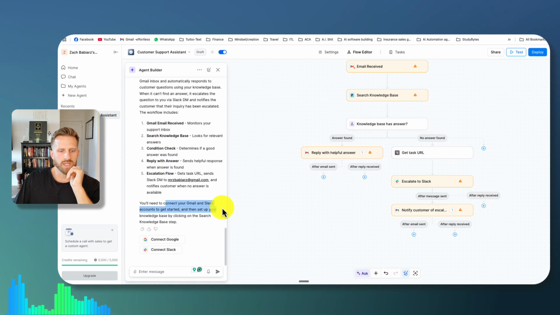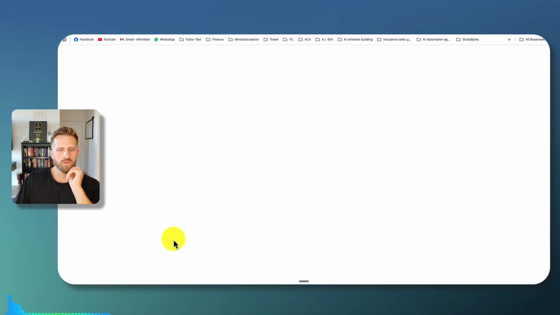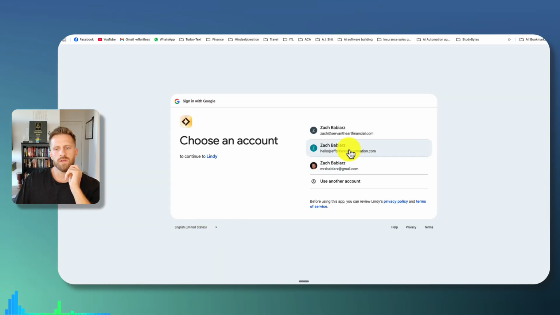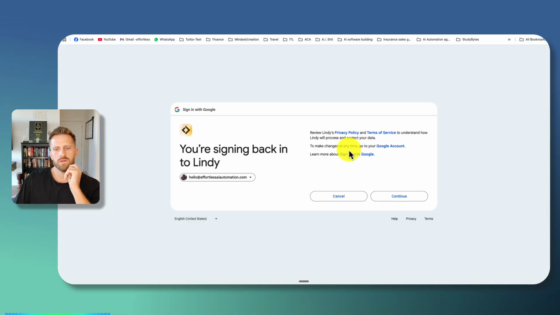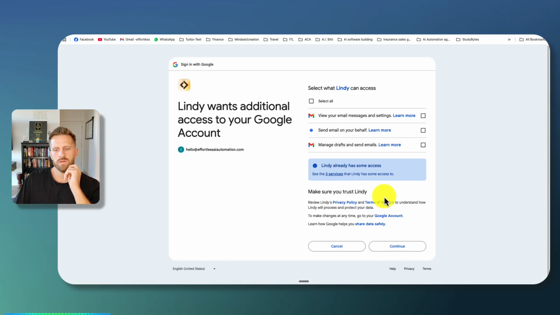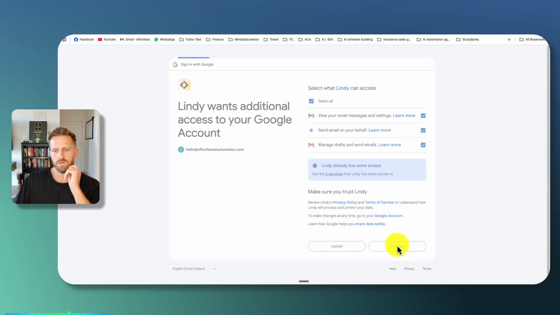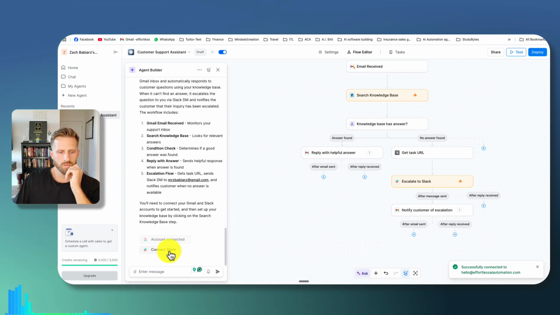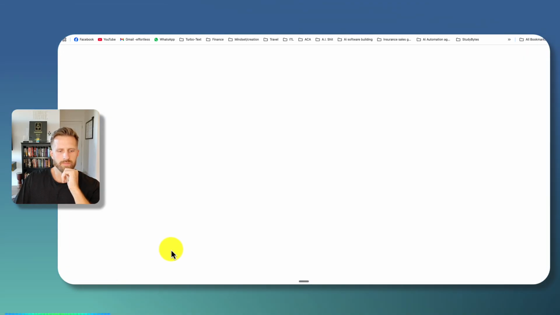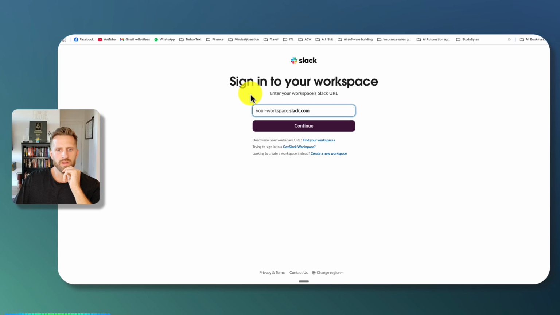Okay, so obviously you've got to connect your Gmail and Slack accounts, so that's where you would do this here. So I'm going to go ahead and do that. Okay, cool. And now connect Slack. I don't know what my Slack login is, but I can connect that another time.